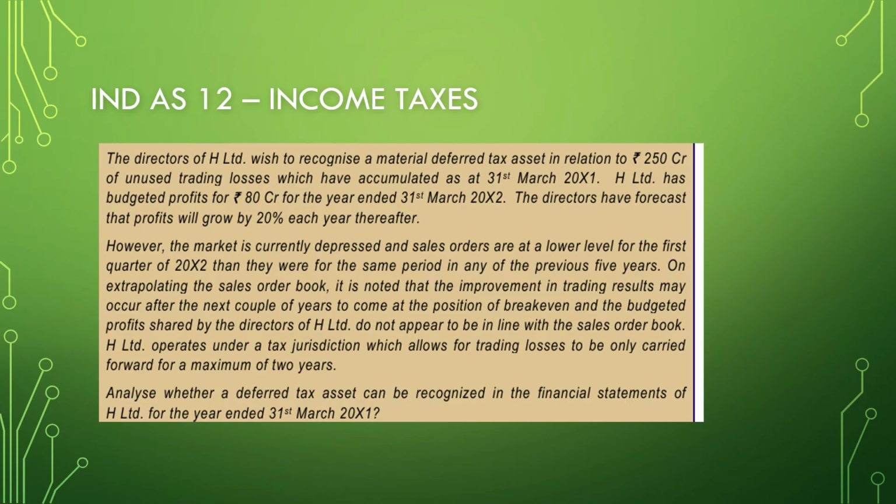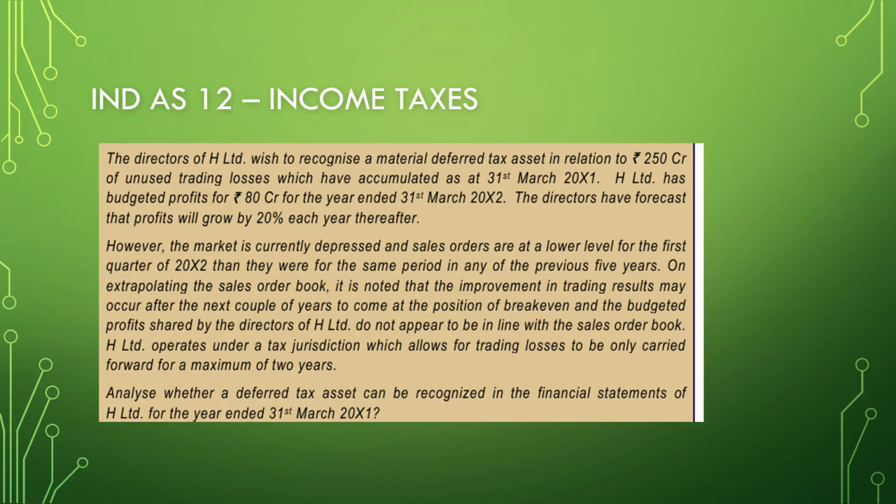On extrapolating the sales order book, you know that improvement in trading results may occur after the next couple of years. However, this is not in line with the sales order book. H Limited's operating tax jurisdiction allows trading losses to be carried forward only for a maximum of 2 years. Analyze whether a deferred tax asset can be recognized in the FS of H Limited for the year ended 31st March 2021.